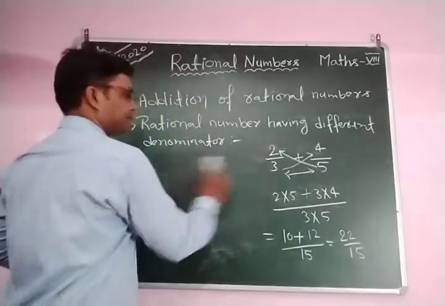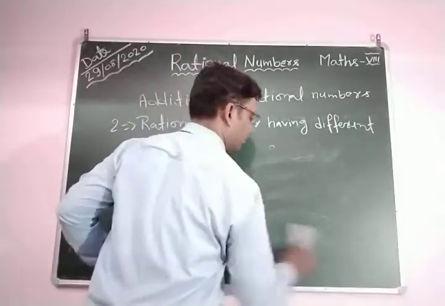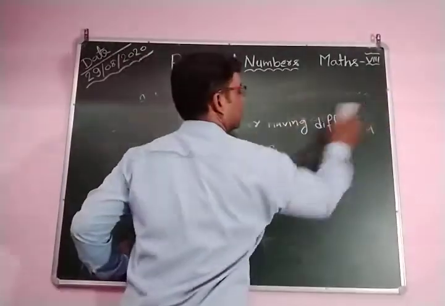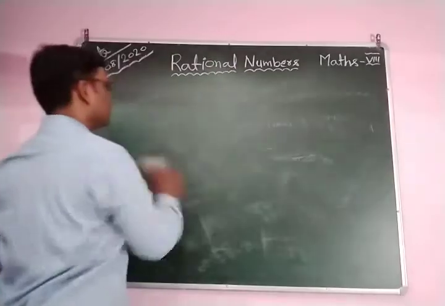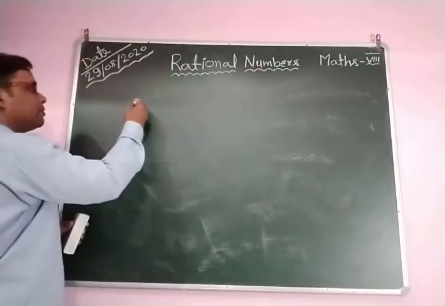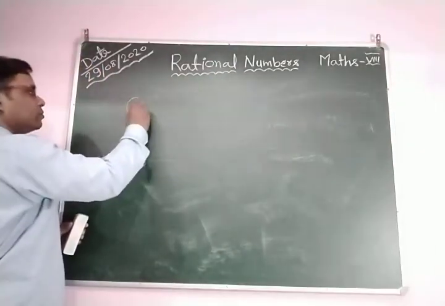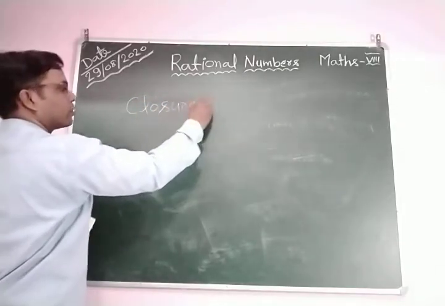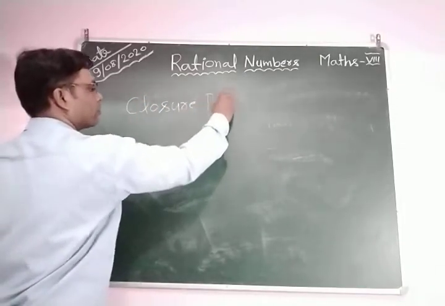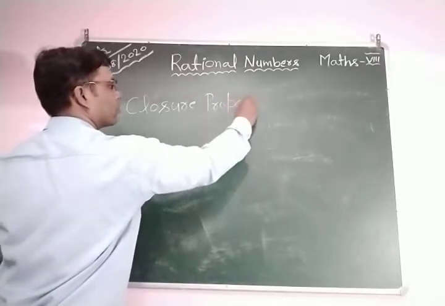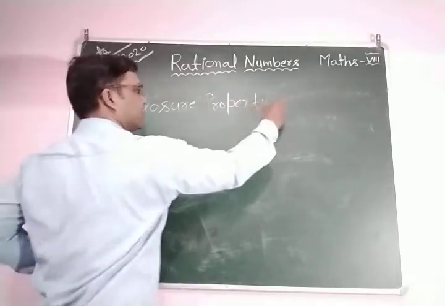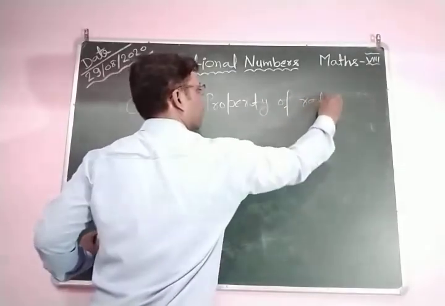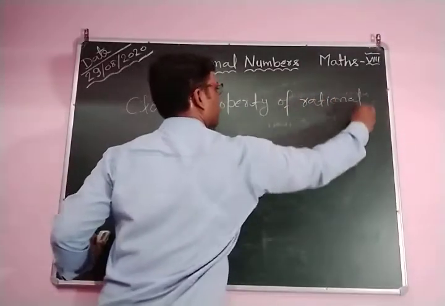So let's see the closure property of rational numbers.